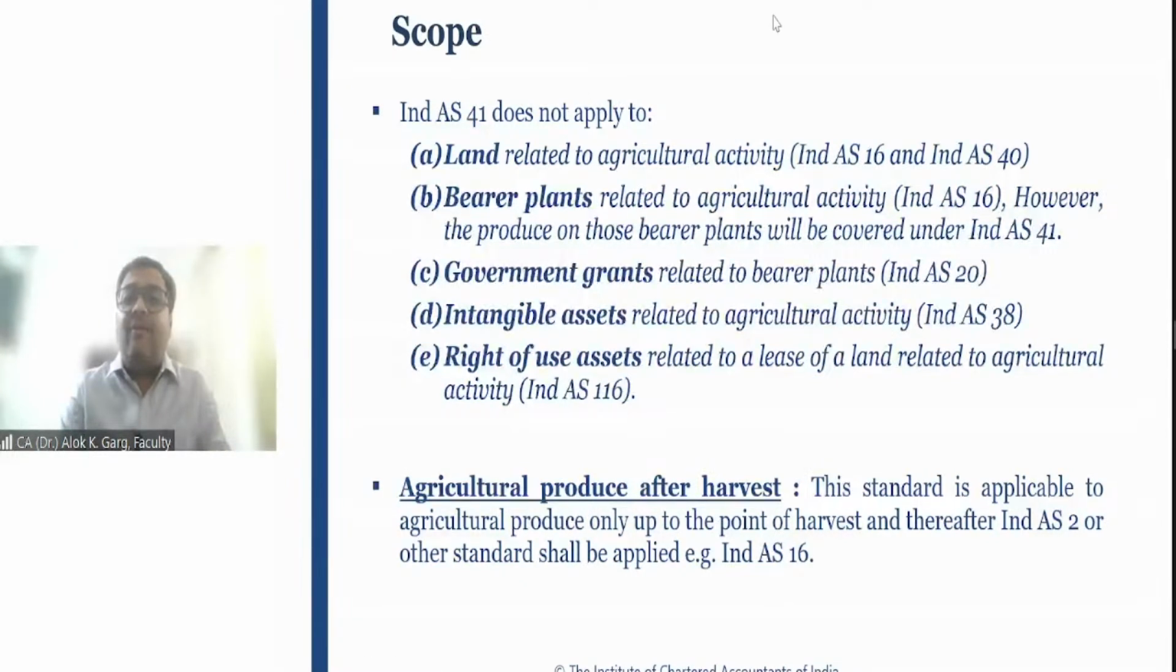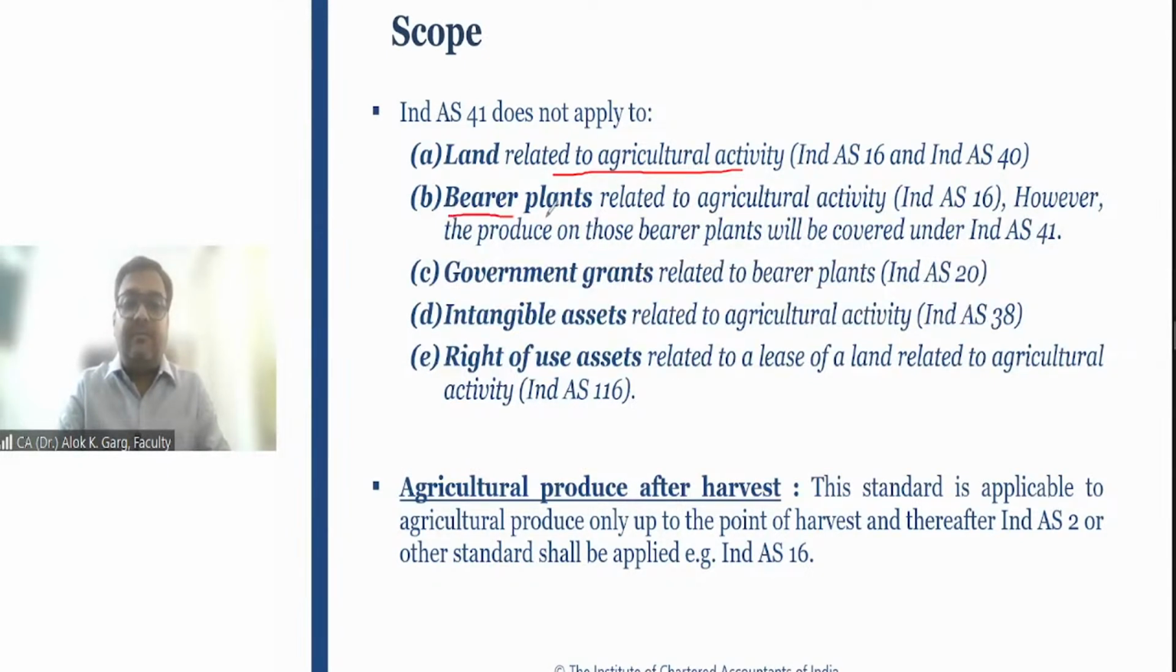The land on which the agricultural activity is going on. Of course, you need land for doing an agricultural activity. Sir, is the land covered under Ind AS 41? The answer is no. The land is either investment property or property, plant and equipment, right?